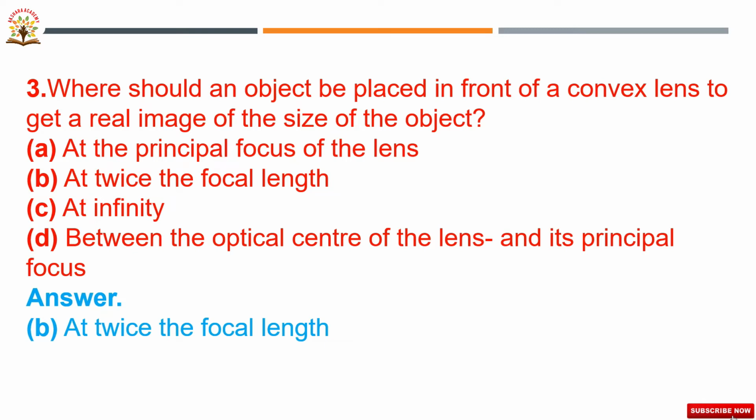In this question they are asking where we have to place the object in front of a convex lens to get a real image of the size of the object. To get a real image of the same size with a convex lens, we have to place the object at twice the focal length. The condition is that we place the object at twice the focal length, then we will get a real image of the size of the object. Okay, next we will go to the next question.